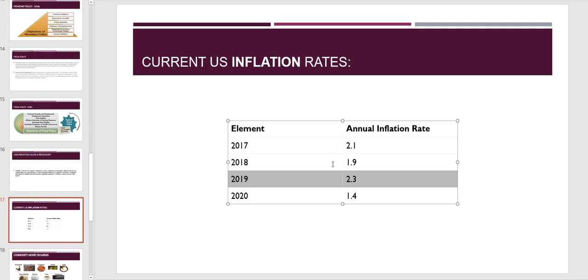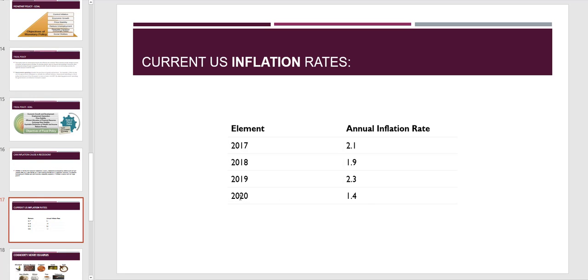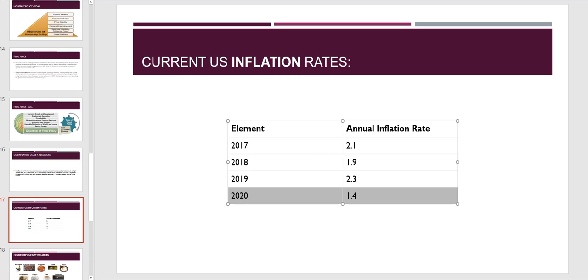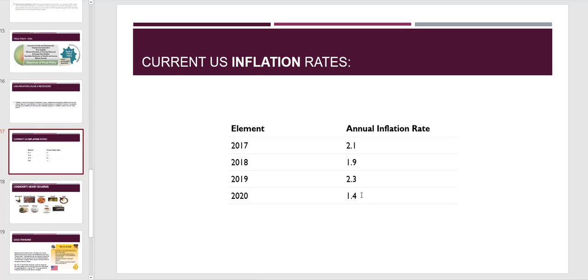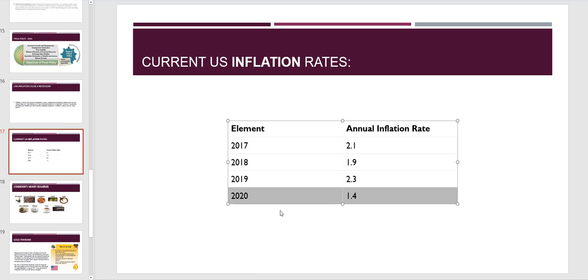Everything was booming, and people were like, oh my god, are we going to have a boom and bust, are we going to hit another bubble? In 2020 it was 1.4. Everybody was employed. People had a hard time finding workers, right? Interest rates were not cheap, but still a decent amount.